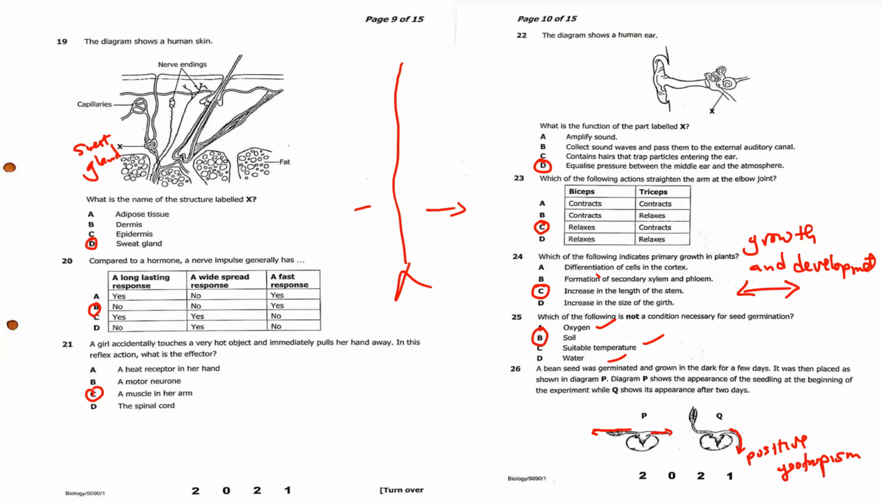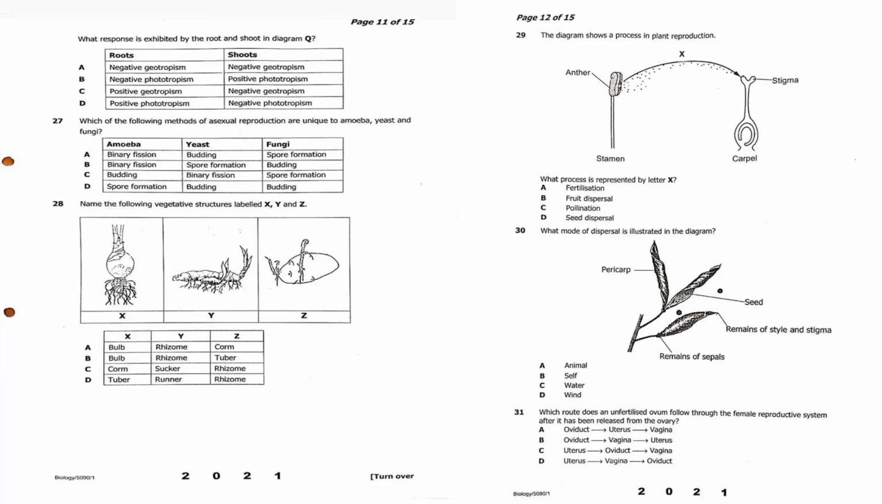Now, the root was going down, and the shoot was going in the opposite direction. So the shoot was showing negative geotropism. I know some of you are going to ask, what about positive phototropism? I don't see the light here, which means the light was coming uniformly from all directions. So the response here is positive geotropism for the root and negative geotropism for the shoot.